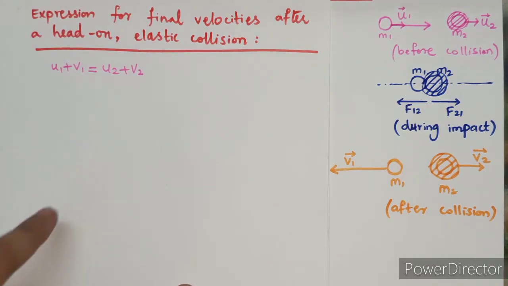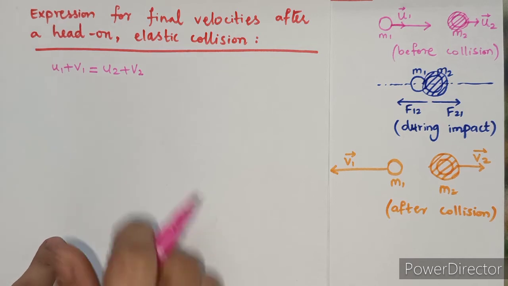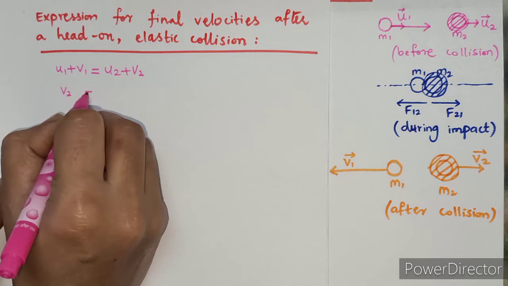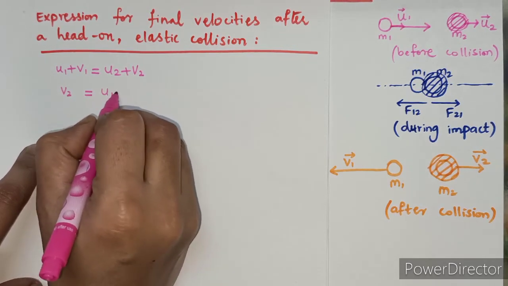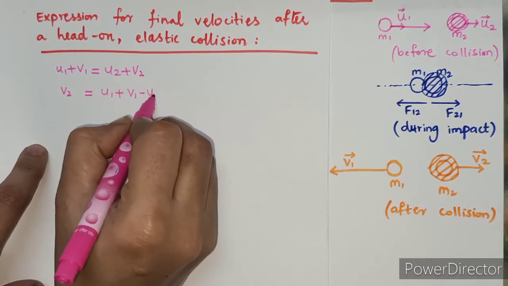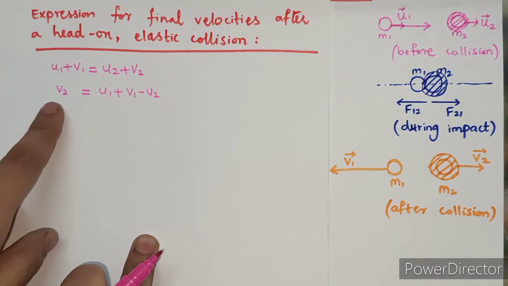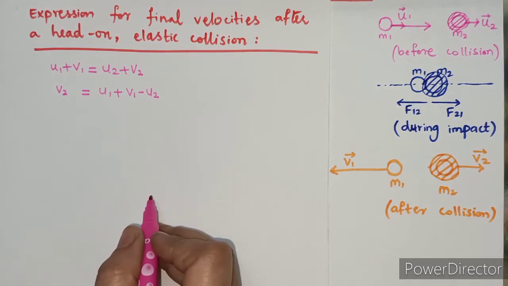We had determined this equation in the case of the head-on elastic collision. By using this equation, we can write the value of v2 after rearranging this equation as u1 plus v1 minus u2.